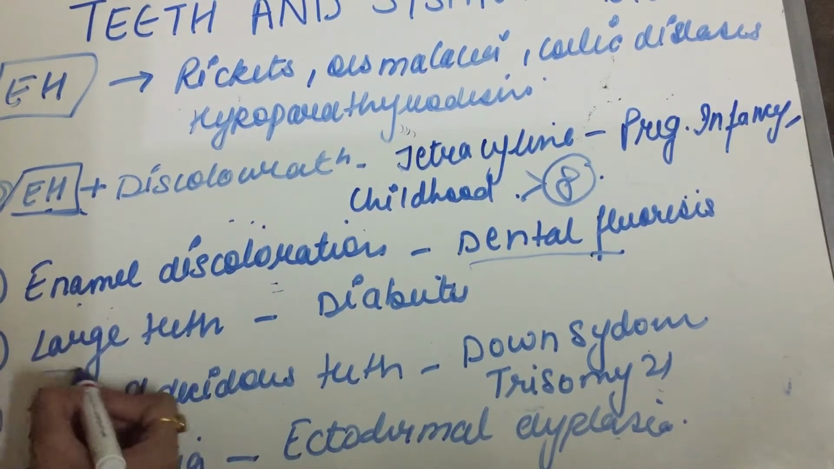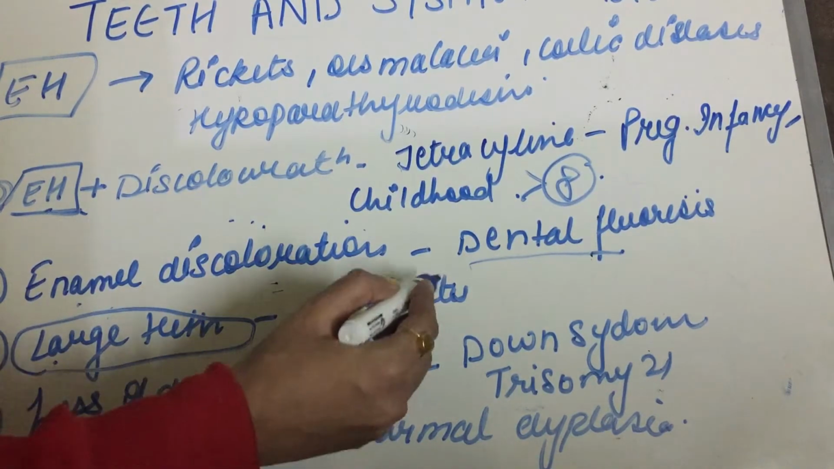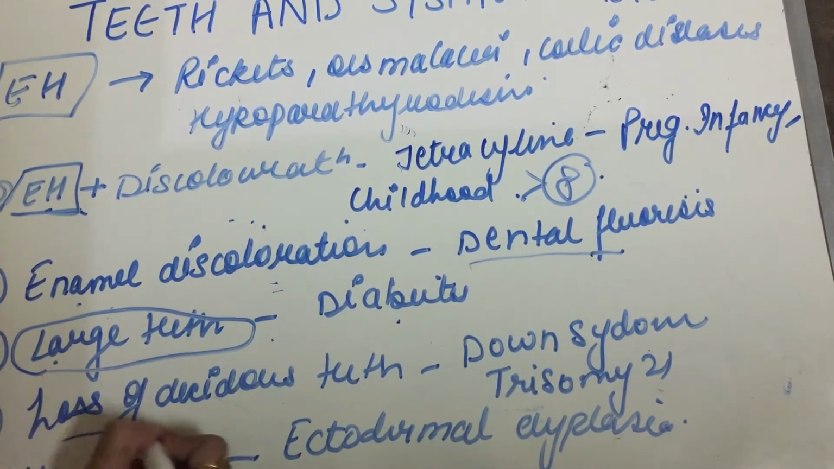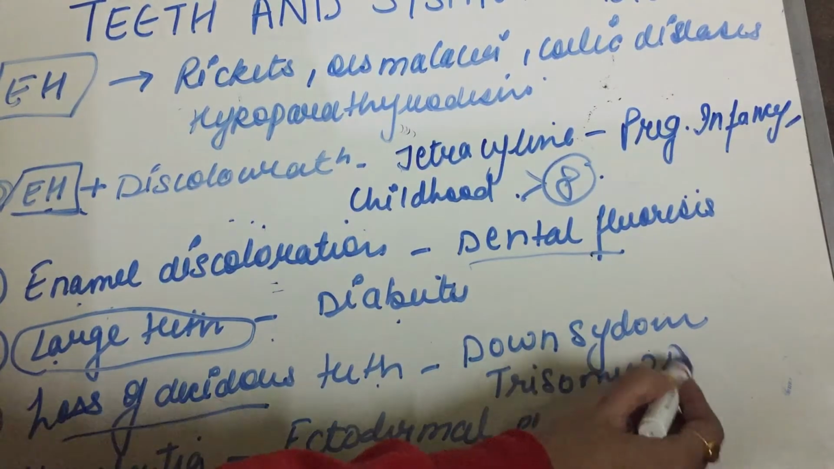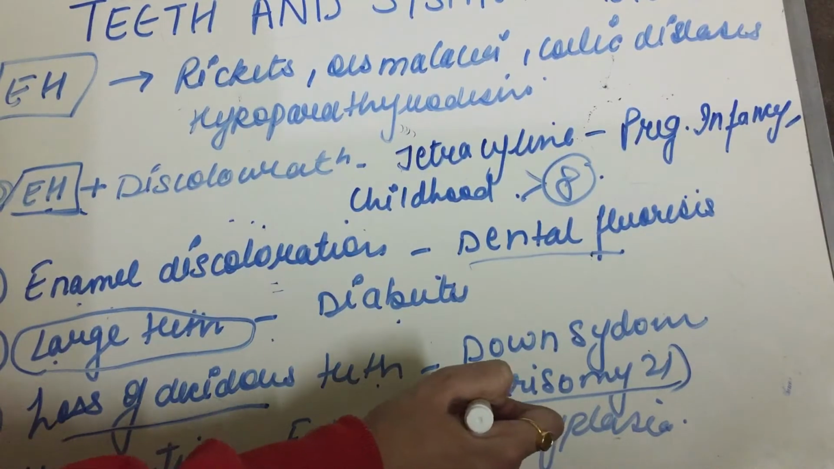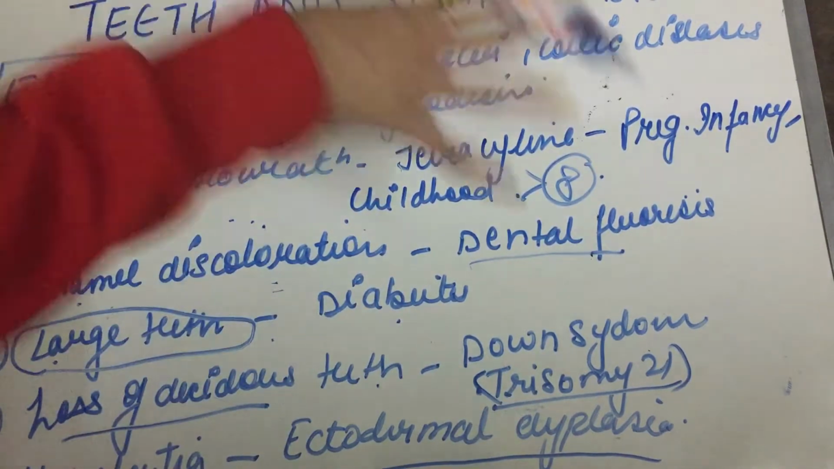If there are large teeth, it can be due to diabetes, or it can be maternal hypothyroidism. If there is loss of deciduous teeth, it can be due to Down syndrome, trisomy 21, or it can be due to juvenile hypophosphatemia. Now, if there is hypodontia, then the disease can be ectodermal dysplasia. So learn this, okay?